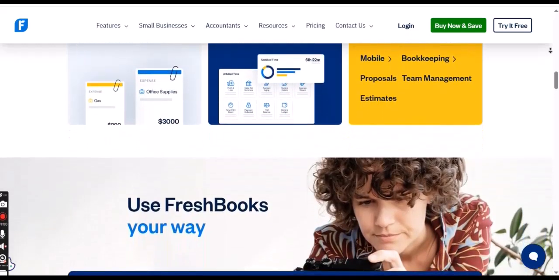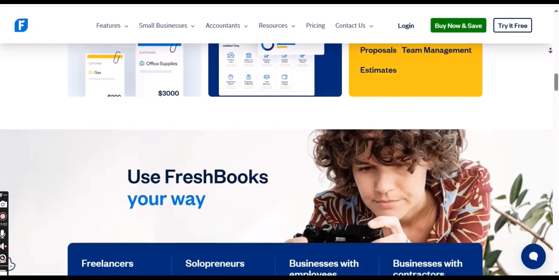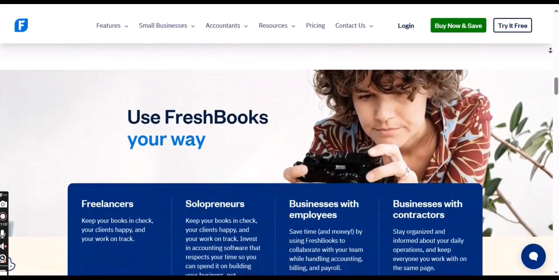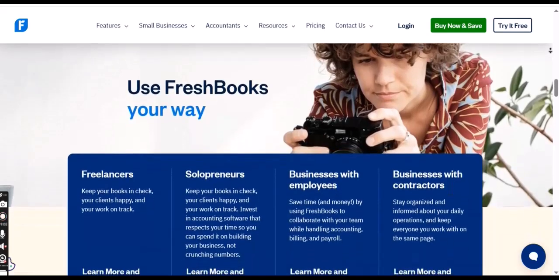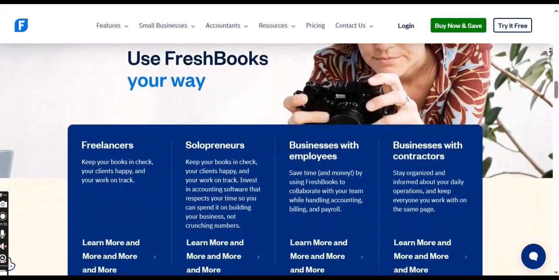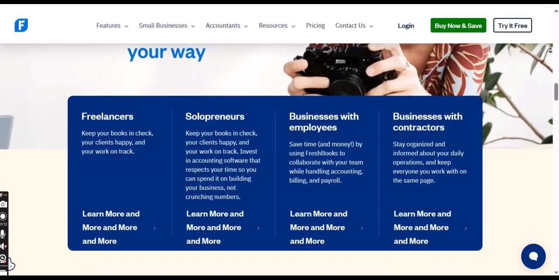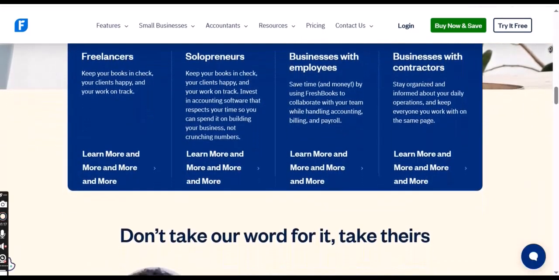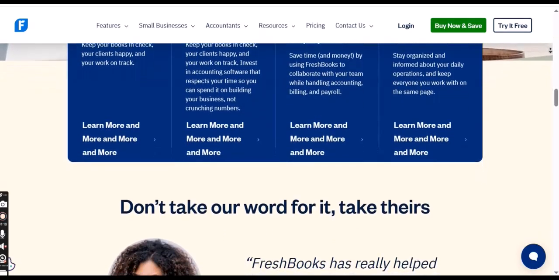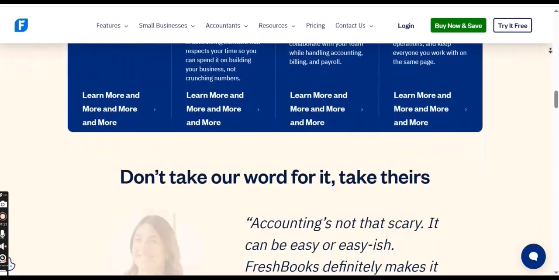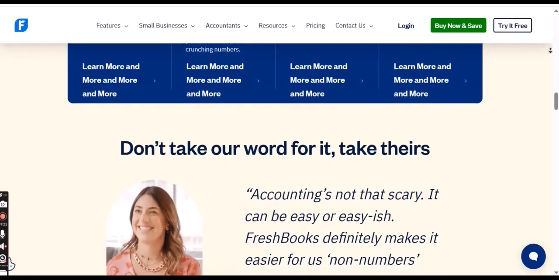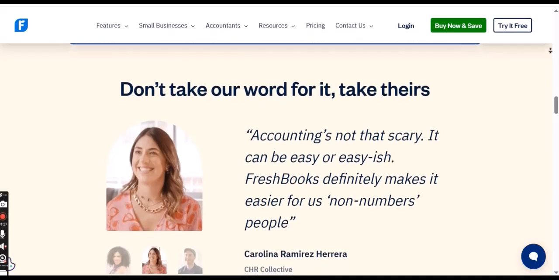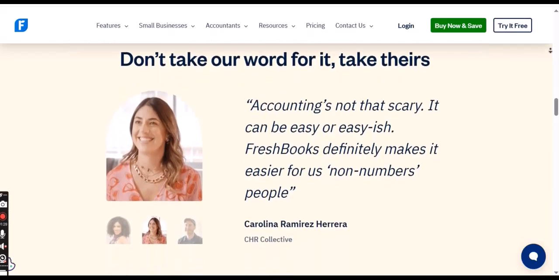Light Plan. This plan is designed for solopreneurs and freelancers with basic accounting needs. While you can have an unlimited number of clients in your contact list, the Light Plan limits you to 5 billable clients. This means you can only send invoices and track payments for a maximum of 5 unique clients per month. If you work with more than 5 clients who require invoicing, this plan might not be suitable for your needs. However, you can still store the contact information of all your clients, even if they aren't being actively billed.